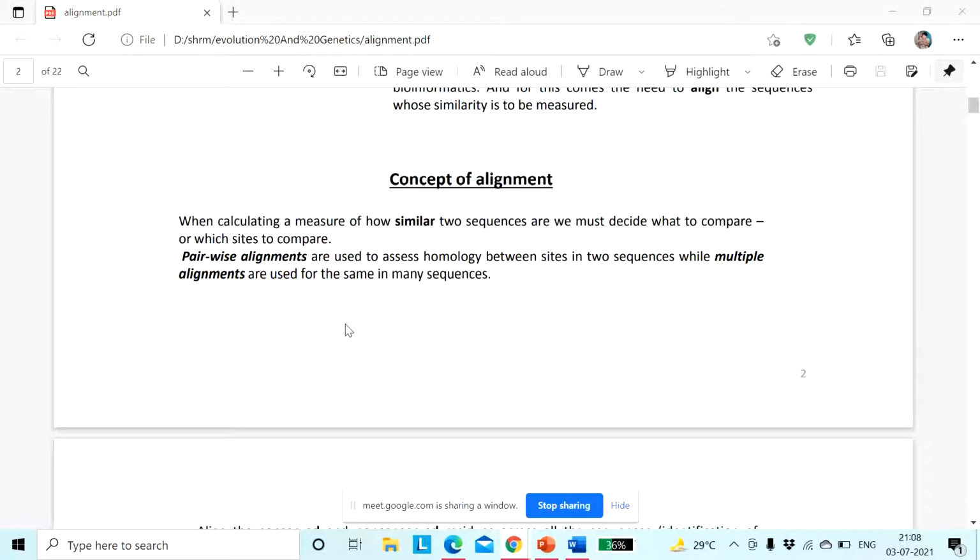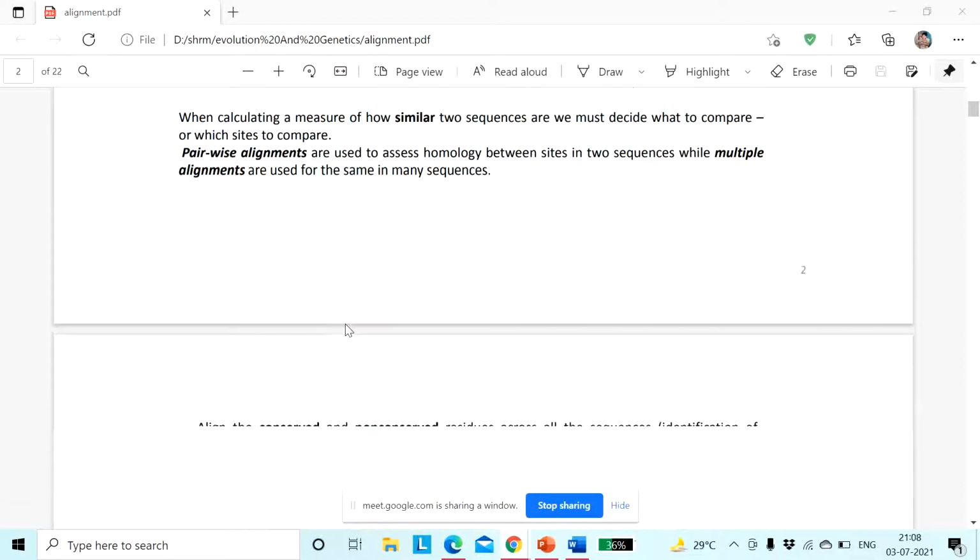Now the concept is to calculate how much one sequence is similar to the second one, and for this we can go for pairwise alignment. Pairwise alignments are used to assess homology between sites in two sequences, while multiple alignment is used for many sequences. In our rank pair, we have used multiple alignment, because more than two sequences are given.